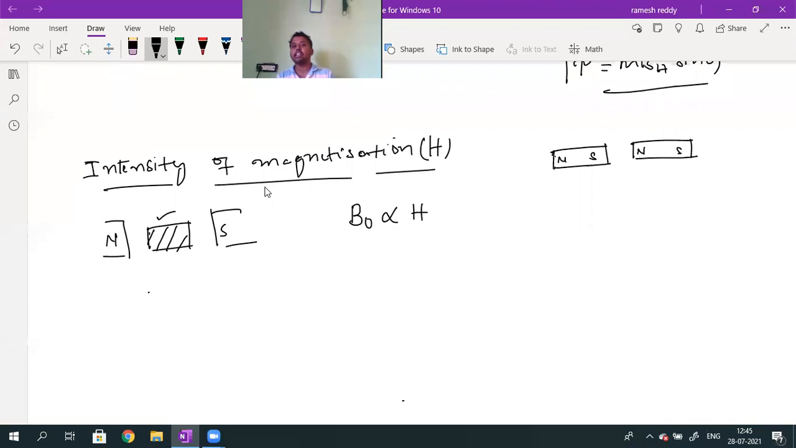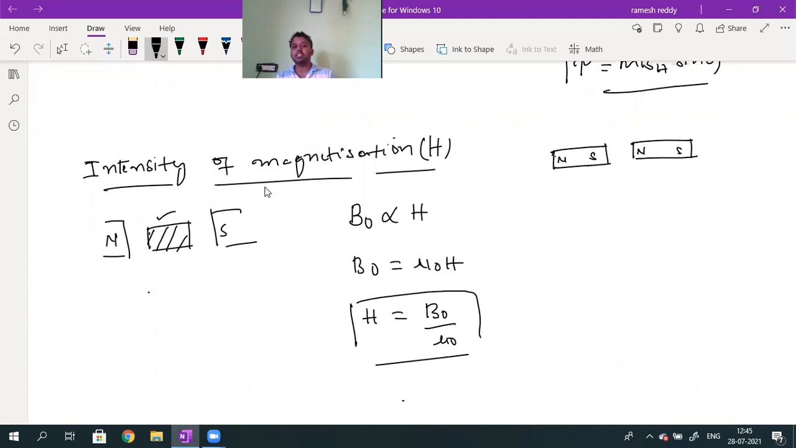What is intensity of magnetization? H. How much field strength you apply, that is called H. So B naught is directly proportional to H. To remove the proportionality, B naught = mu naught times H, where mu naught is called the permeability. So mu naught = B naught divided by H. I want to define H here. H is called the intensity of magnetization. H is given by B naught divided by mu naught. So this is the definition for intensity of magnetization.